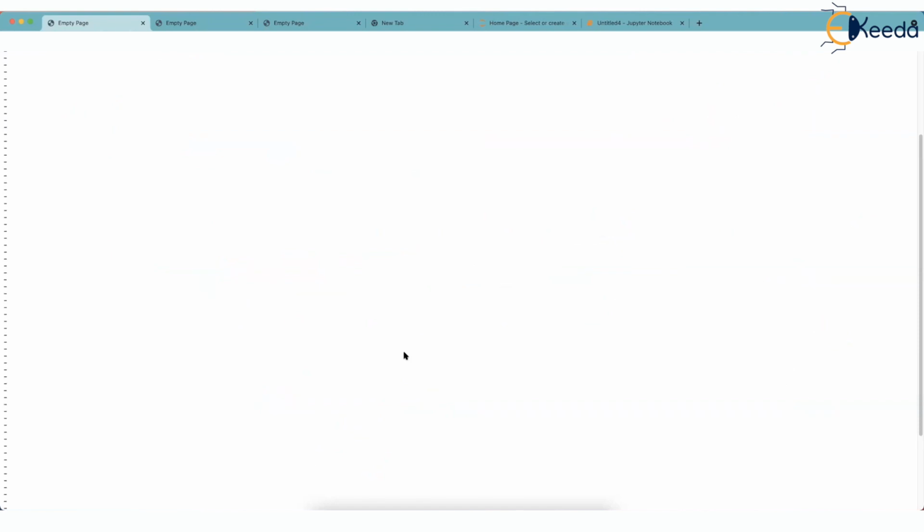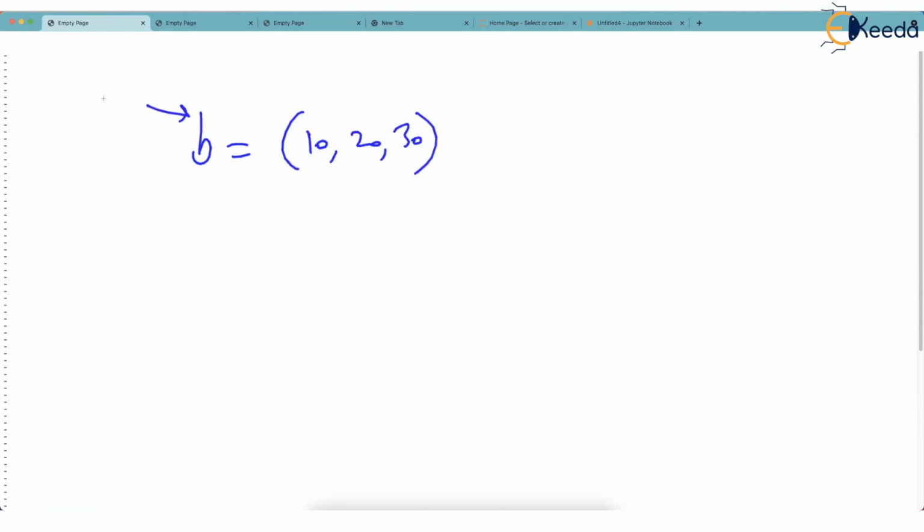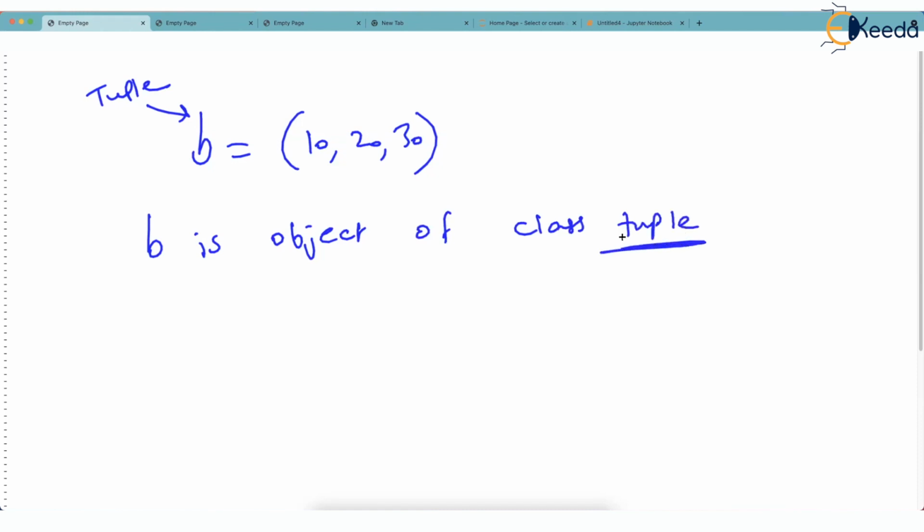Have a look at it again. What we learned last time is, imagine I write a line B is equal to (10, 20, 30). And I ask you what is B, you will immediately say it is a tuple, because round bracket is written. But now you will properly tell me that B is an object of class tuple. So there is a class called tuple defined in Python, and by making this round bracket here, you're defining B as an object.